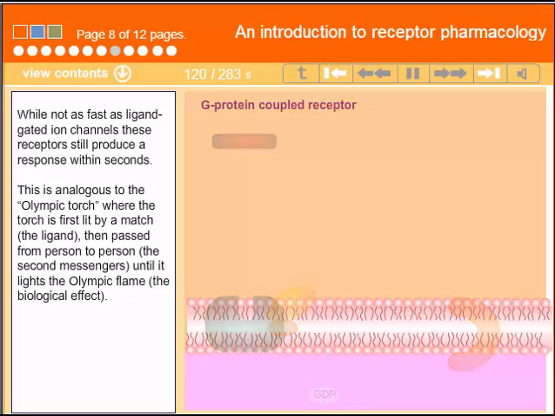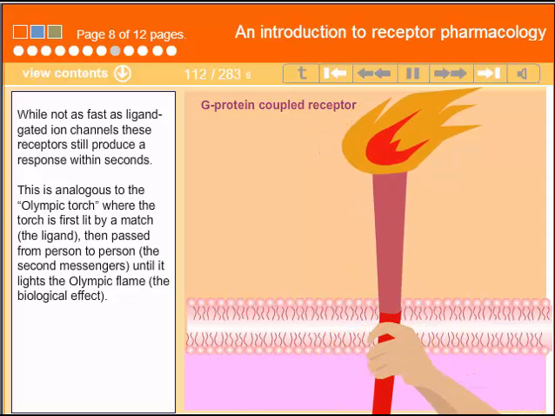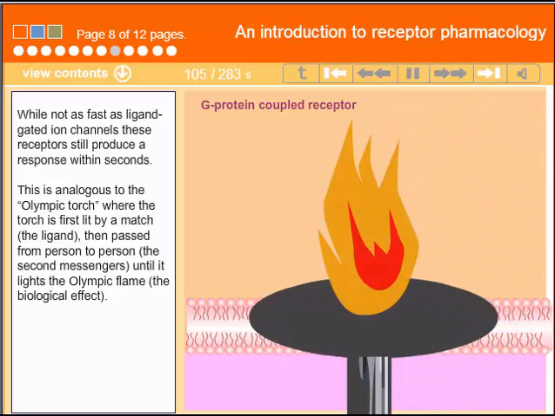This is analogous to the Olympic torch, where the torch is first lit by a match, the ligand, then passed from person to person, the second messengers, until it lights the Olympic flame, the biological effect.